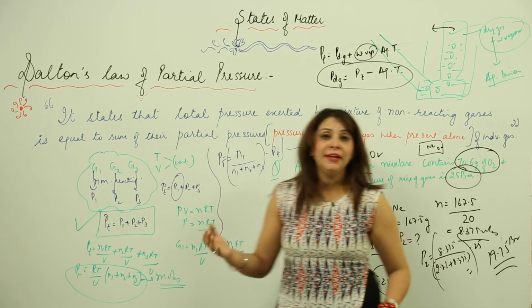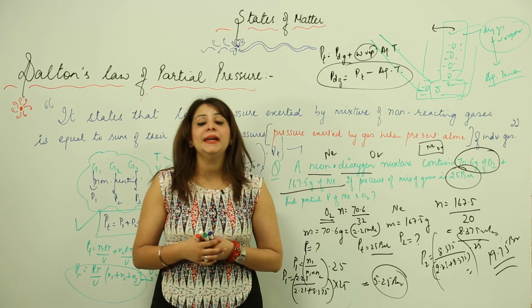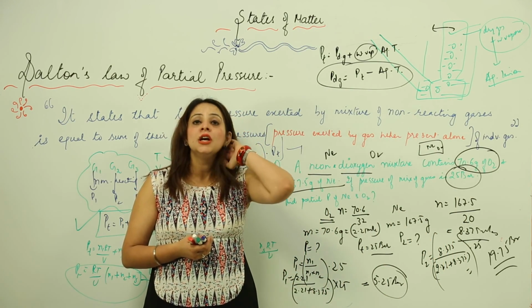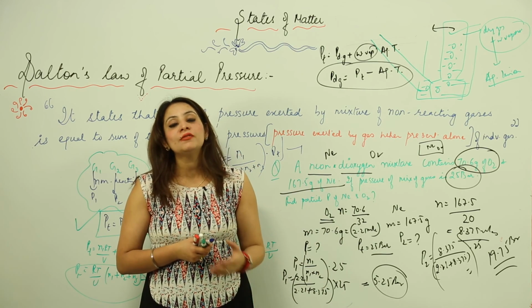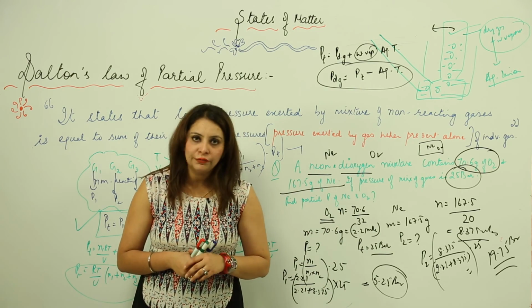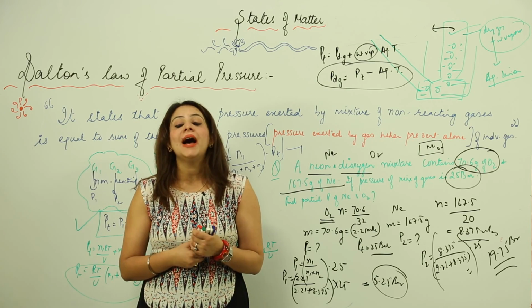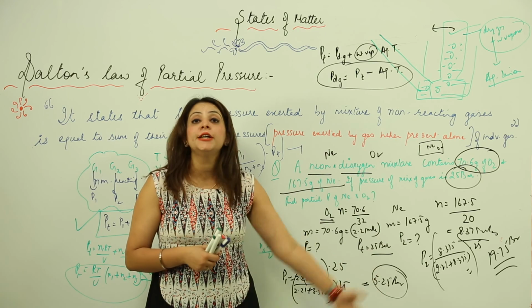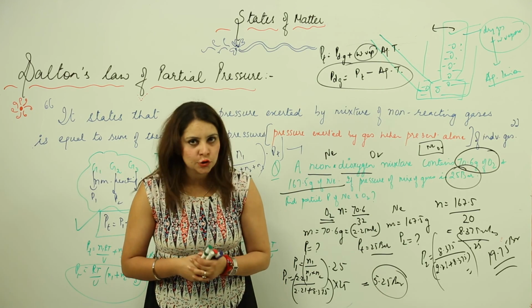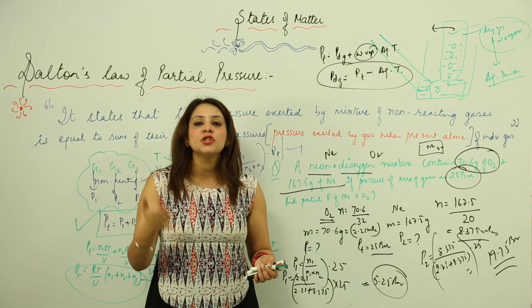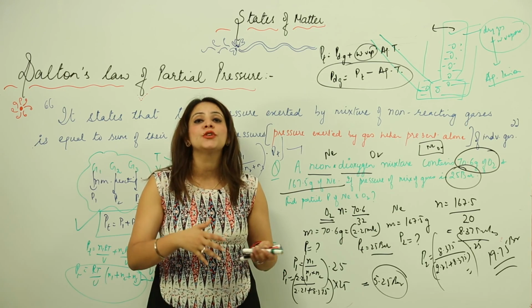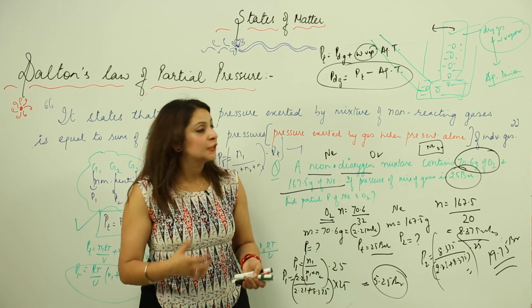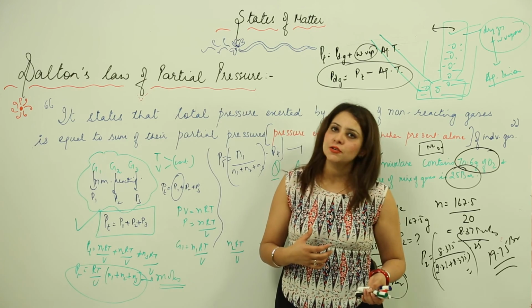And the two applications, don't forget them, because you may get a question related to the applications. One is that we can find the partial pressure in terms of the mole fraction, and second, we can find the pressure for the dry gas, and it also introduces a new term, the aqueous tension. And what is that? It is the pressure exerted by the gas which is saturated with water vapor. So this is Dalton's law of partial pressure.